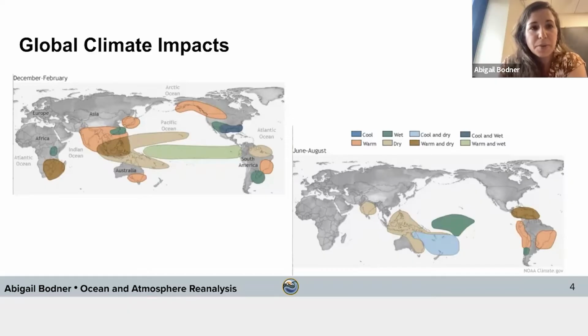These two maps are showing December through February on the upper left panel and June through August on the bottom right. And what we're seeing here are different impacts from ENSO, showing us really how global this phenomenon is. Some places exhibit cool and wet impacts, represented here by blue and green colors, whereas others will have an impact of more warm and dry climates due to the different phases of ENSO. So again, although we are focusing on measuring the sea surface temperature anomaly in the equatorial Pacific, the impacts of ENSO are really worldwide and they are very diverse.